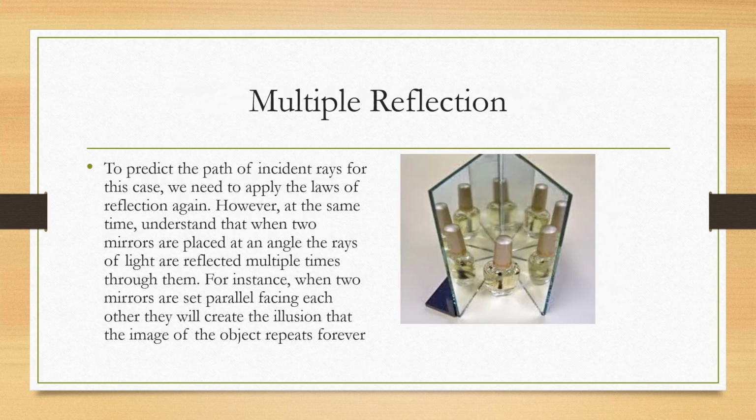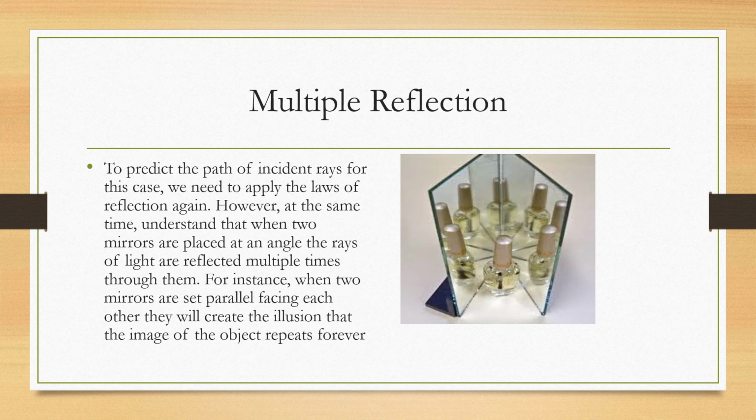Now next, let us see what we mean by multiple reflection. Everybody has experienced this whenever you have gone shopping. In the trial room, you see many more images of yourself whenever there are 2 to 3 mirrors adjoining. To predict the path of the incident rays in this case, we need to apply the laws of reflection again.